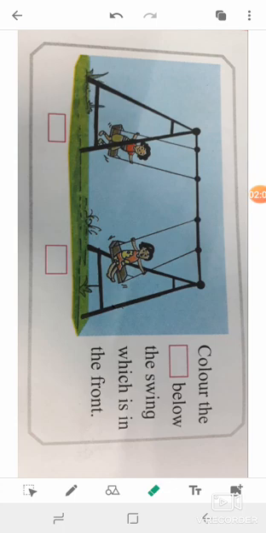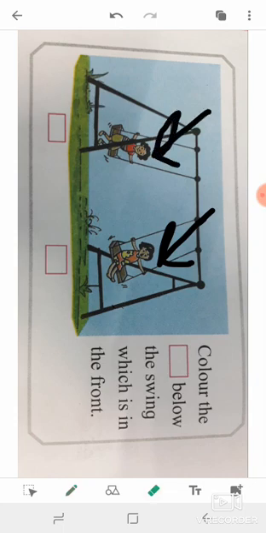You can see the next picture. There are two children. They are swinging in the garden. The question is, which is behind and which one is in front of? The girl is in front and this boy is behind.